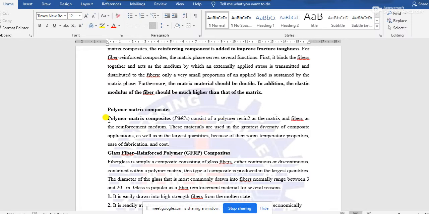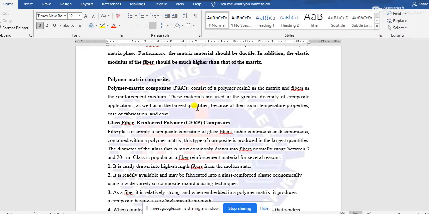But polymer matrix composites are one of the materials which are used excessively, and there are different kinds of application of this polymer matrix composite, and